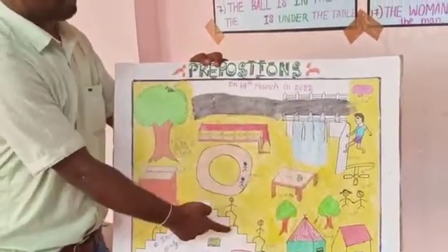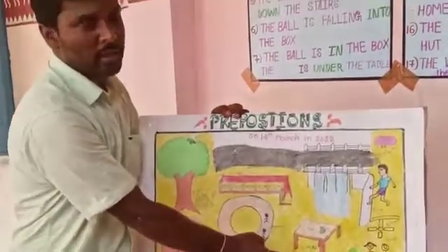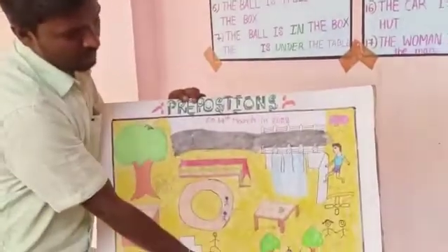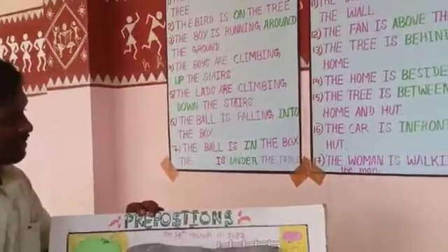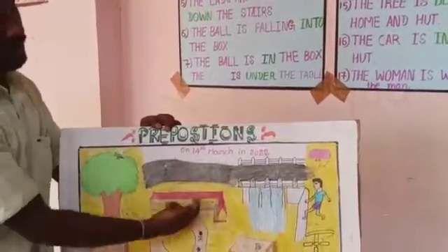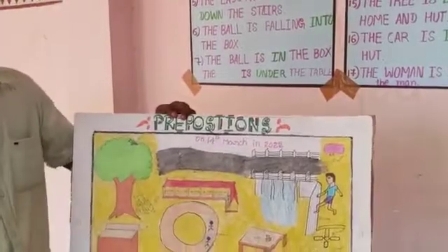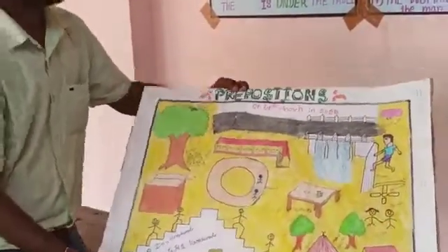Climbing up, climbing down, up and down prepositions have been prepared here, and on, under, to, between, beside, in front, with, above, over, beneath, along, since, and across. These prepositions have been explained by them. You can have a look at them.